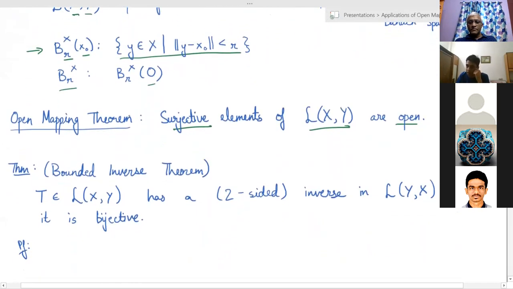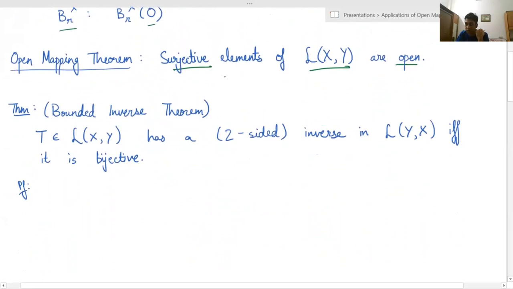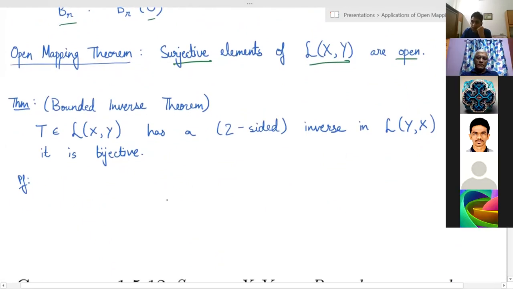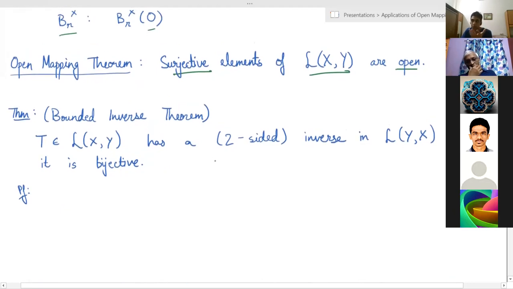From this, we can prove a direct corollary of the open mapping theorem, which is the bounded inverse theorem. Recall that for vector spaces, if you have a bijective linear map, then it has a bijective linear inverse. But this is not true for metric spaces, where a bijective continuous map may not have a continuous inverse. So for Banach spaces, we have this nice property that whenever you have a bijective continuous linear map, it has a two-sided continuous inverse.